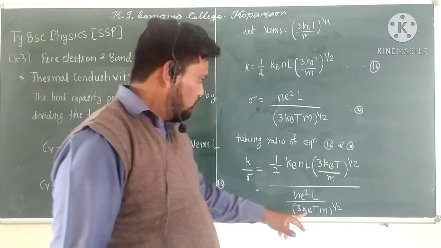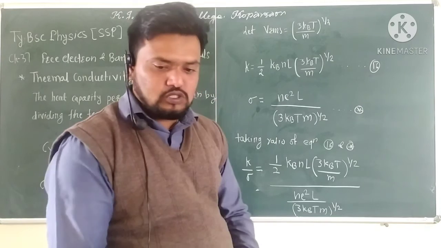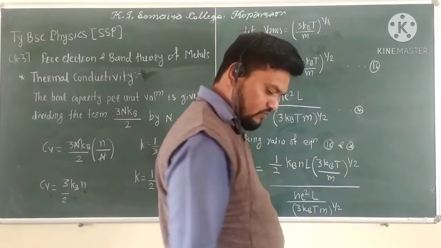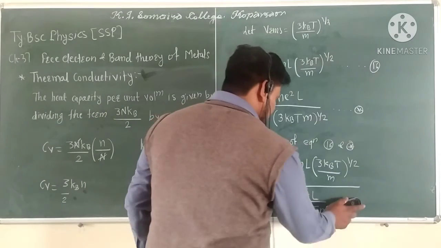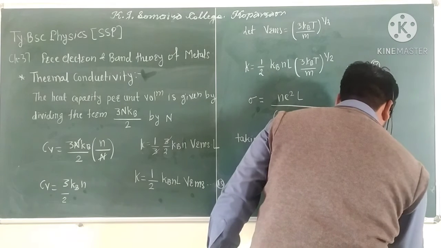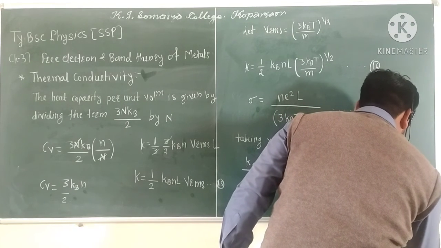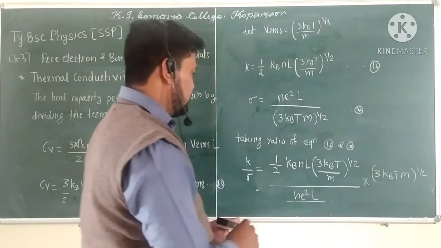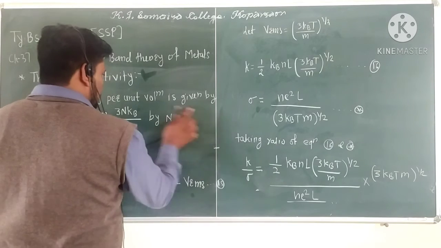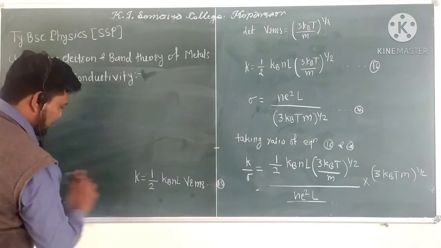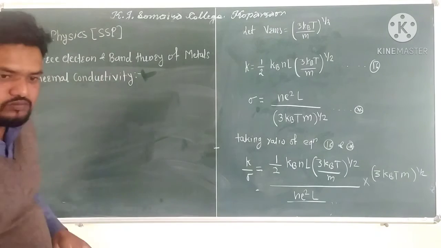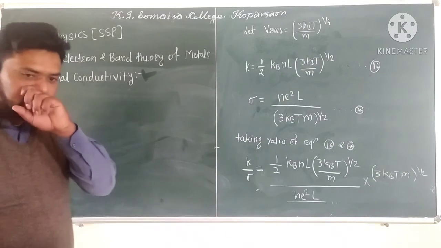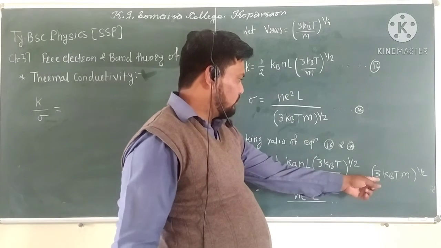The denominator goes to the numerator, so the equation becomes, with the 3 going to the numerator, multiplied by (3 kB T m) whole power 1/2. So m gets cancelled, and root 3 and root 3 give 3.